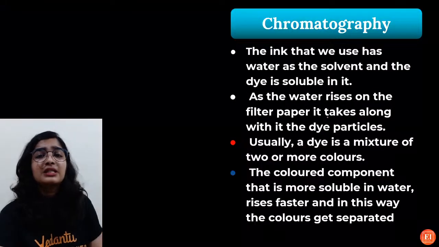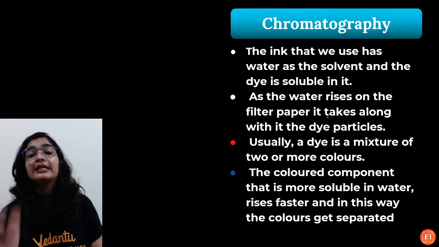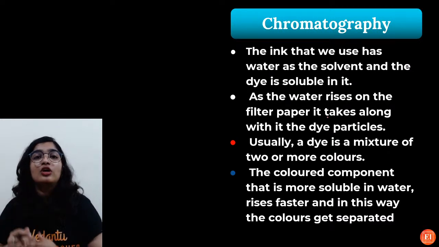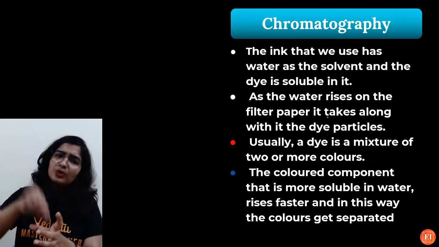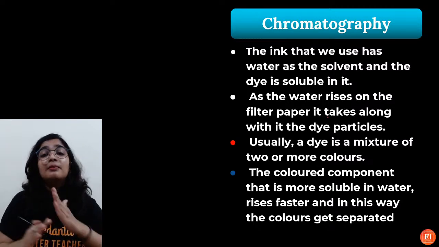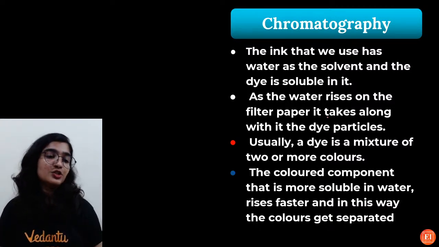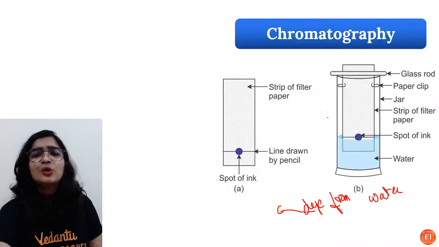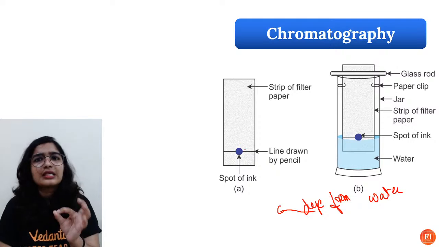So what is the principle of the chromatography technique? The components of the mixture should dissolve in the same solvent, but they should have different solubilities. That is the principle of chromatography. So what happens as there is a difference in the solubility?